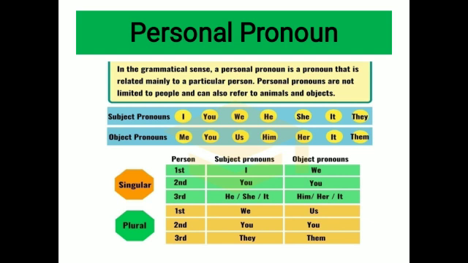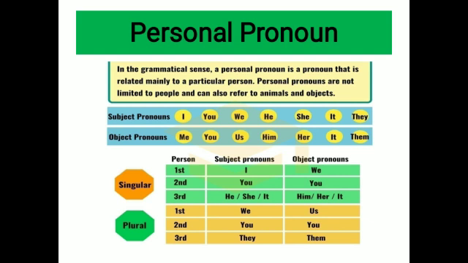Now depending on their use, personal pronouns have been further classified on 3 bases. The first one, subject pronouns and object pronouns. We very well know what that is in a sentence. Subjects are the doer of the action and the objects are the receiver of the action. So when these personal pronouns take the place of the subject nouns, they are I, you, we, he, she, it, they, means the doer of the actions. And when they are the receiver of the actions, they are me, you, us, him, her, it, them.